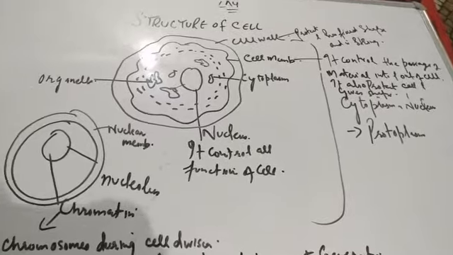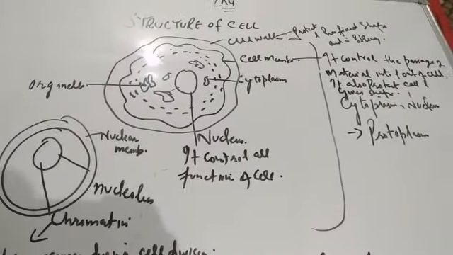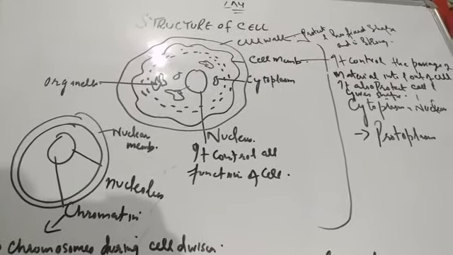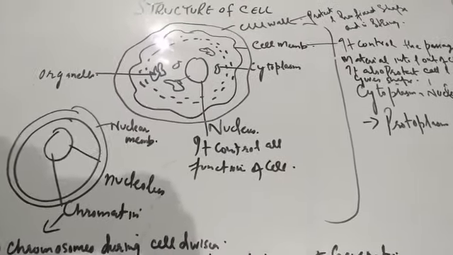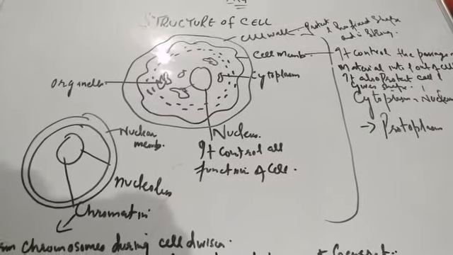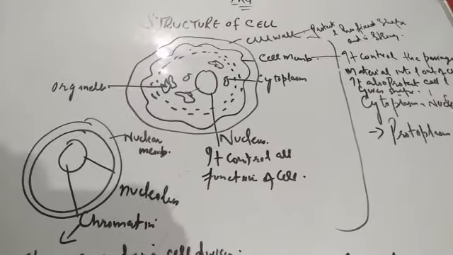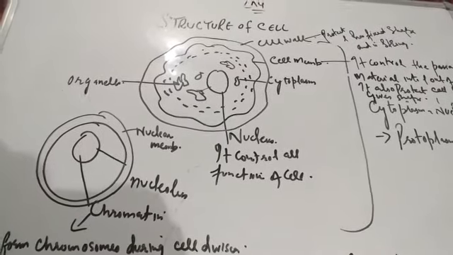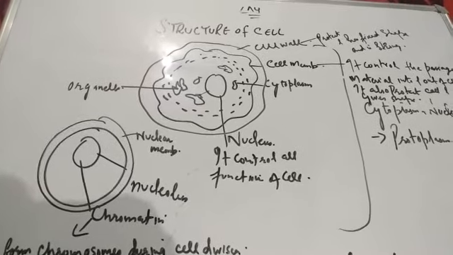First, what is cell wall? Students, remember that cell wall is the outer wall of the cell, but it is present only in the plant cells. I already told you that plants have cells and animals have cells. But the difference is that plant cells have cell wall, an extra wall. But animal cells have no cell wall.